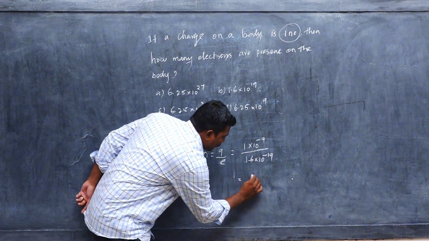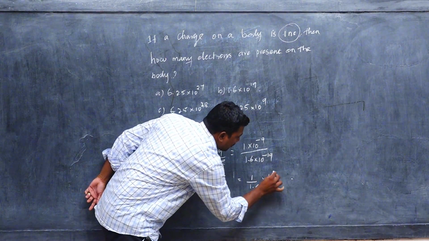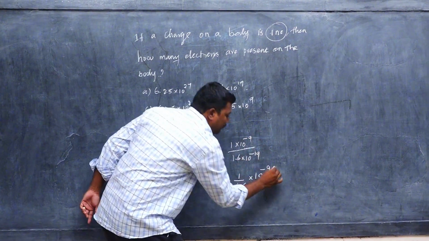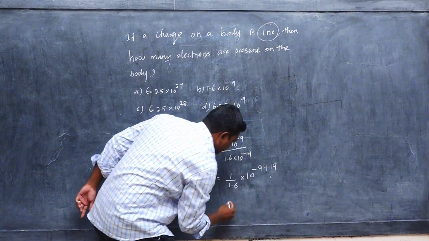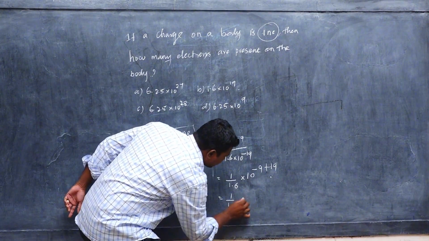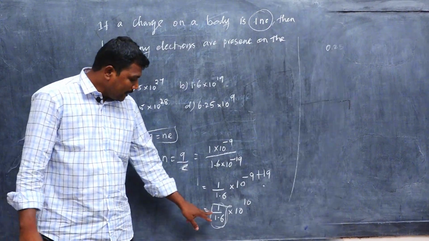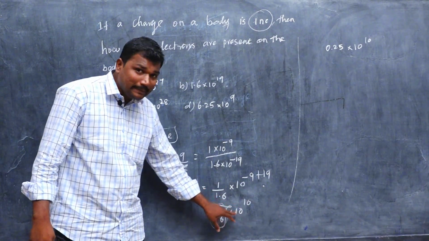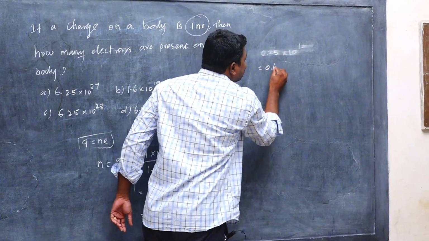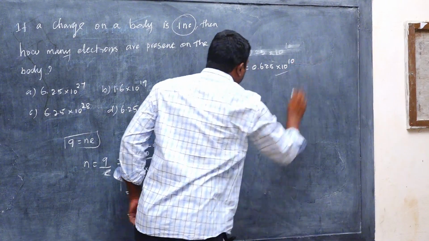So 1 divided by 1.6 into 10 power minus 19. The denominator goes to the numerator with the sign changed to plus 19, so 10 power minus 9 times 10 power 19 gives 1 divided by 1.6 into 10 power 10. This equals 0.625 into 10 power 10. So this is the answer.